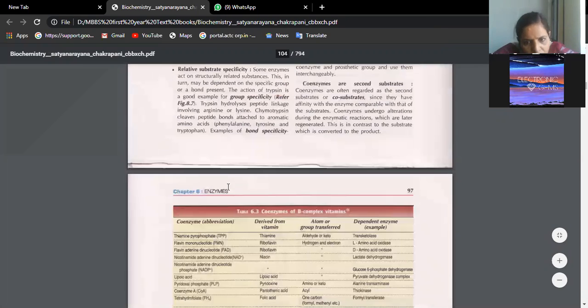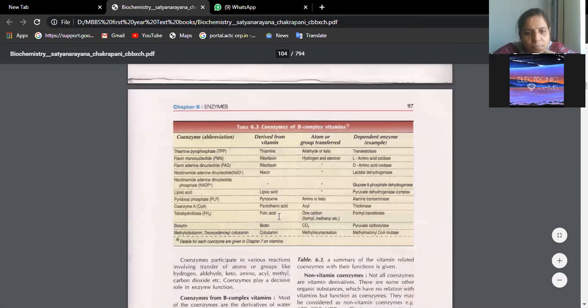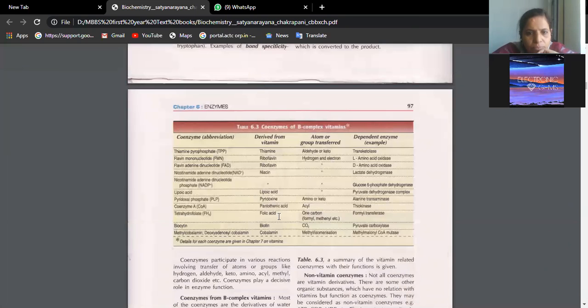26 coenzyme B complexes. So all these are coenzymes, inhibitors. Okay. Biologically important nucleotide coenzymes. We talked about what was that with folic acid. What did we study? Tetrahydrofolate was the active form, isn't it?